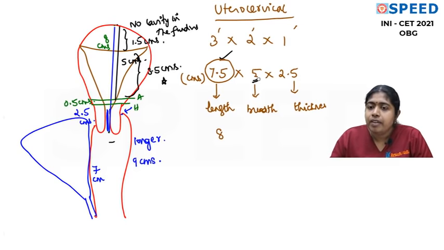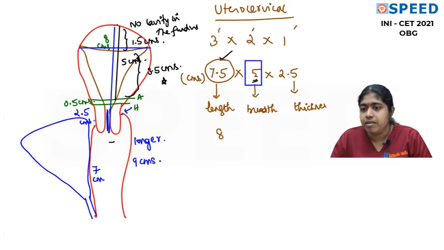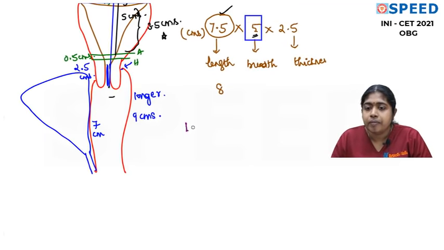And what is this 5, which is the breadth? Maximum breadth. So what is the maximum breadth? Please understand that the maximum breadth is the intercornual distance, which is 5 centimeters. So sometimes you can have questions in the exam like, what is the intercornual distance? It is 5 centimeters. So let me list the questions here based on the length.